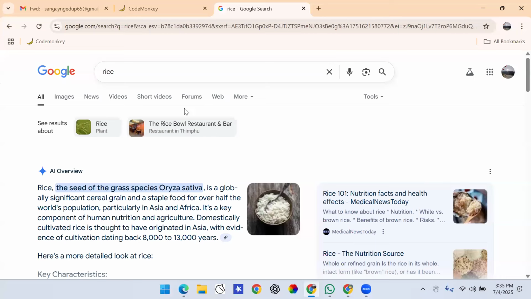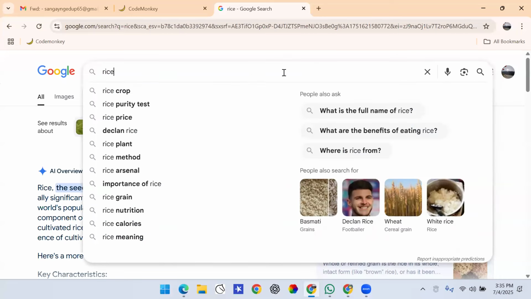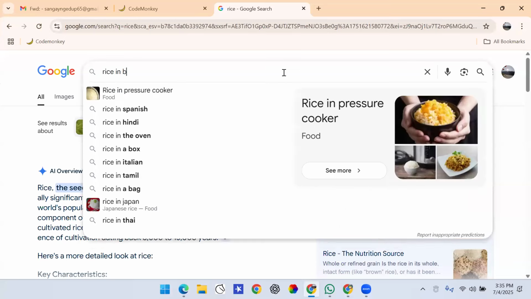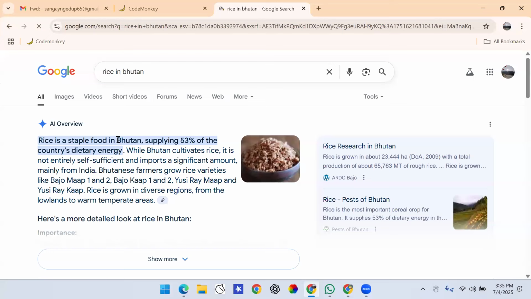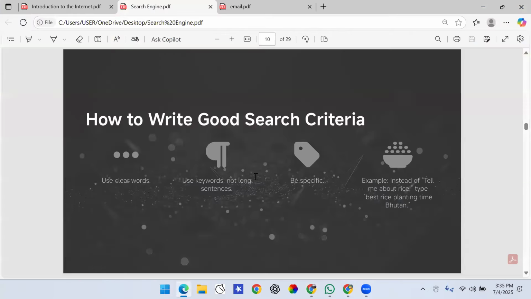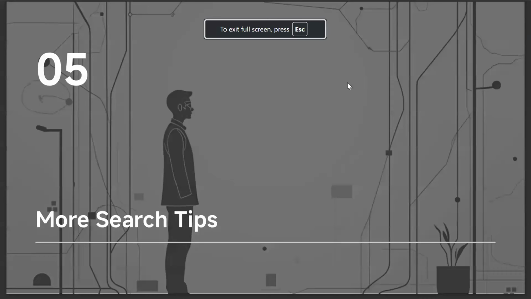But what you want to search for is rice in Bhutan. So you can search rice in Bhutan, and then it will give you specific information. You get the specific data that you want. This is how you write a good search criteria. You have to be specific, you should not use long sentences, and you should use clear words.